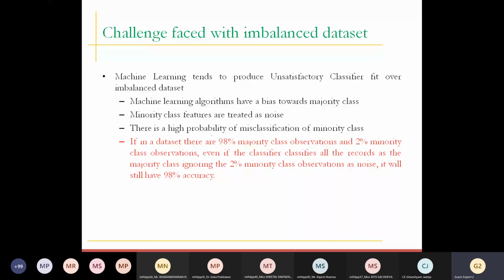The first thing that we face when we have an imbalanced data set is that your prediction accuracy is very, very high. But ultimately, with an imbalanced data set, you get an unsatisfactory classifier model. That unsatisfactory classifier model clearly means that your model is not able to classify the records correctly. This particular record should be in class 1, but your model says that no, this should be in class 0. So we cannot have a satisfactory result, because our model would be biased.